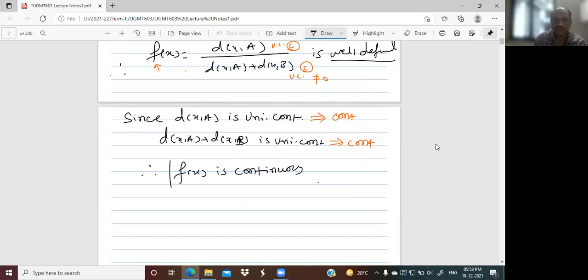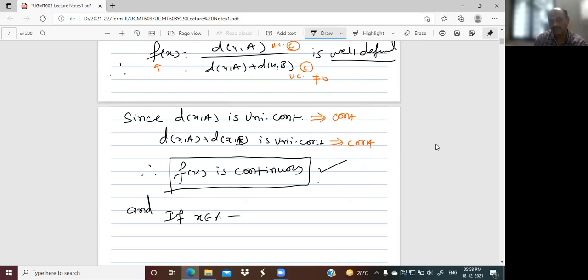Yes, we can find a continuous function on X. And what is the result of this? If x belongs to A, then what will happen? d of x,A is equal to 0.